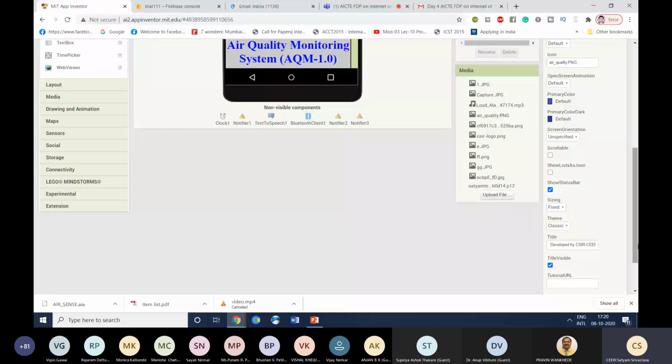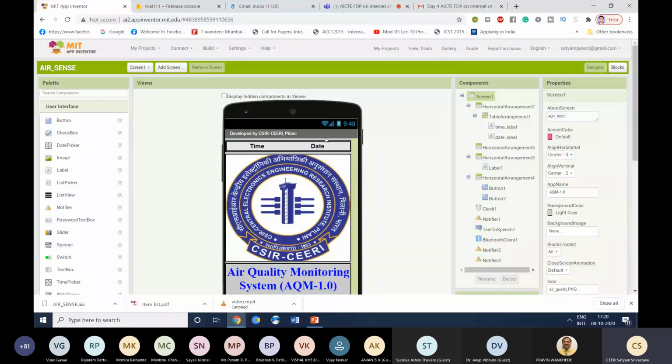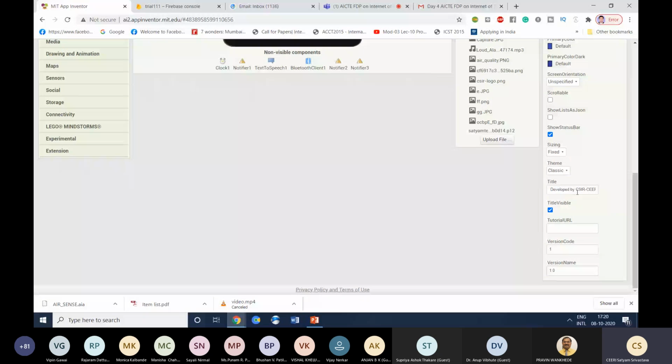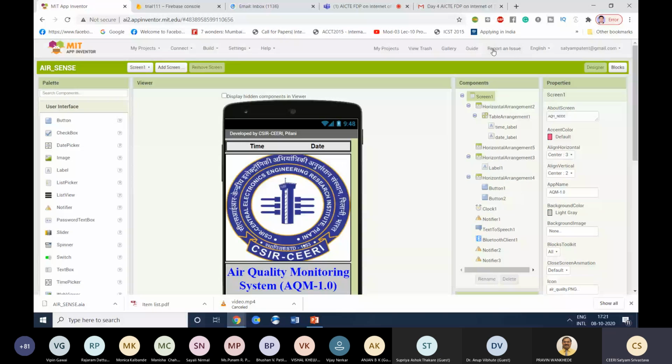If you want to set any title, right now it is displaying developed by CSIR Pilani. So you can set the title of the screen here, right? And this is the version of the app if you want to provide any versions to the app, like 1.0, 2.0. Okay, so let's go to the left hand side. Let's again open our test app.